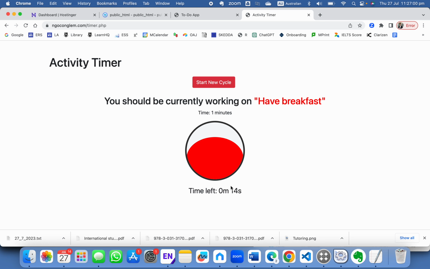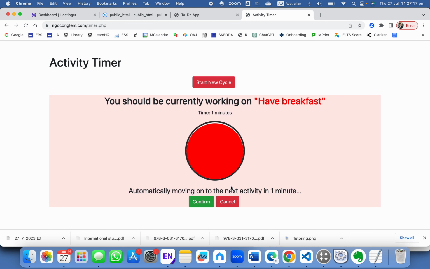Initially, there's a button below called move to the next task. Basically, you can click on the button and you will jump right to the next task. Somehow it got lost in this demonstration, but I will update that. If you're done with the task, you can confirm and move to the next task, or you can cancel and redo it. In this case, I would click confirm and it will move to the next task. If you don't click confirm, it will automatically move to the next activity.